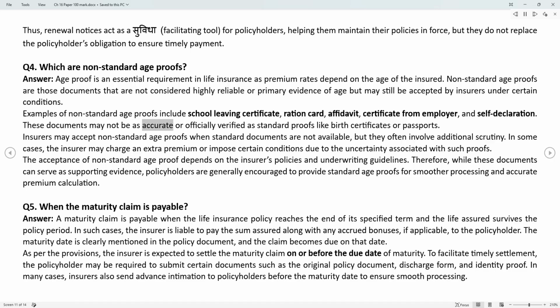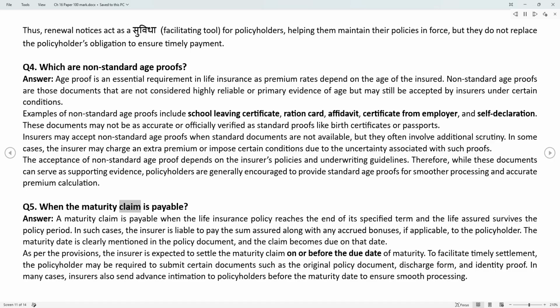These documents may not be as accurate or officially verified as standard proofs like birth certificates or passports. Insurers may accept non-standard age proofs when standard documents are not available, but they often involve additional scrutiny. In some cases, the insurer may charge an extra premium or impose certain conditions due to the uncertainty associated with such proofs. The acceptance of non-standard age proof depends on the insurer's policies and underwriting guidelines. Therefore, while these documents can serve as supporting evidence, policyholders are generally encouraged to provide standard age proofs for smoother processing and accurate premium calculation.